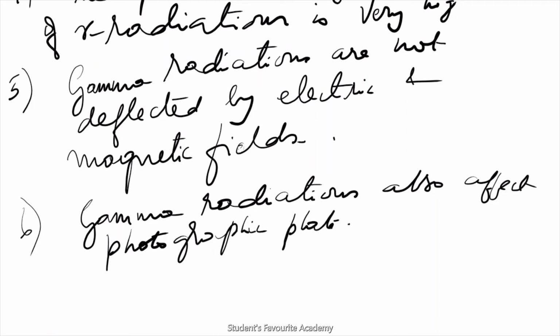Gamma radiations cause fluorescence when they strike a fluorescent material.